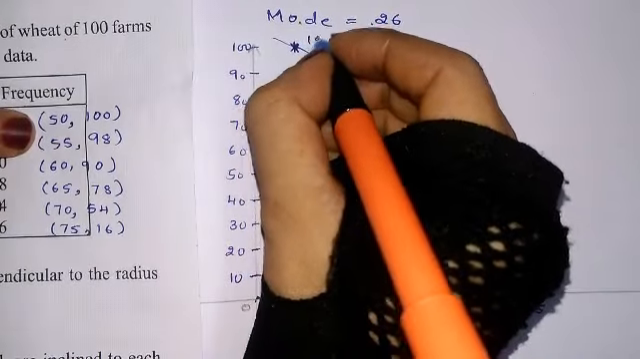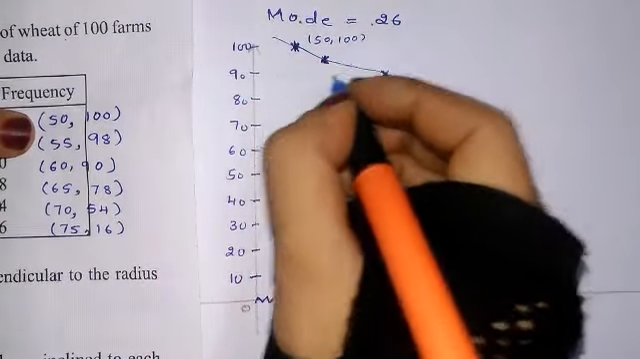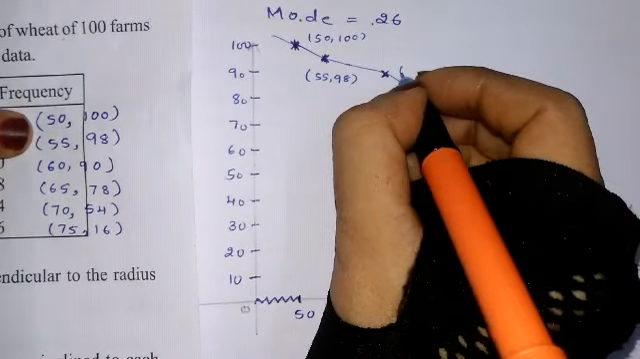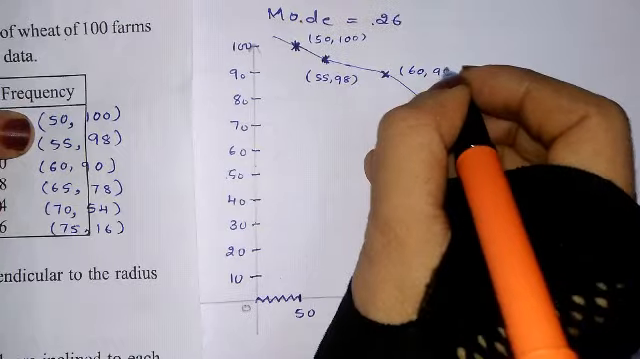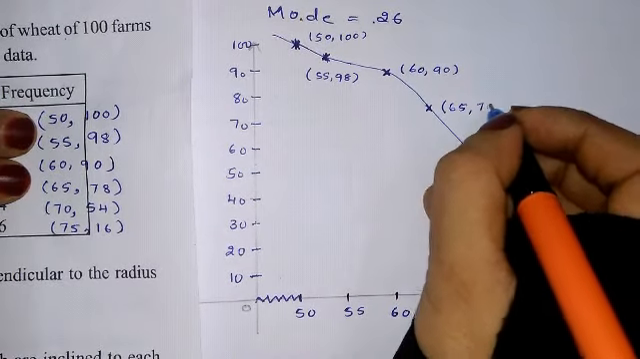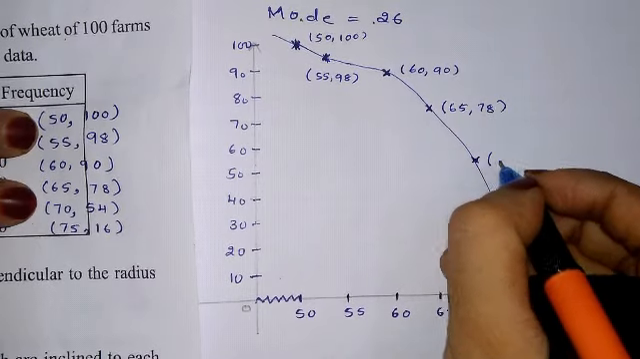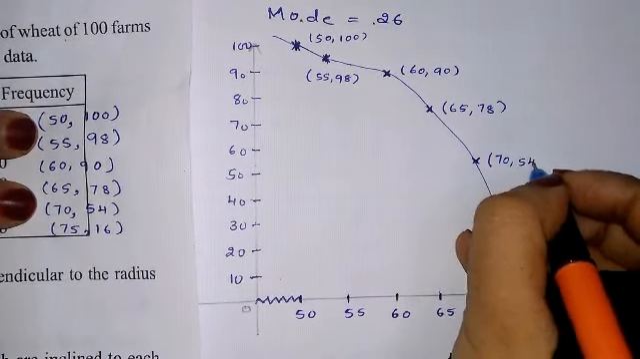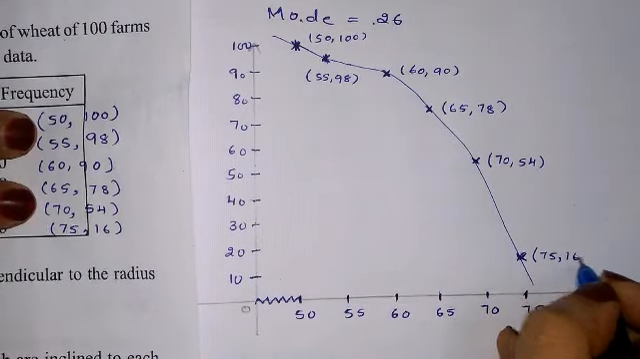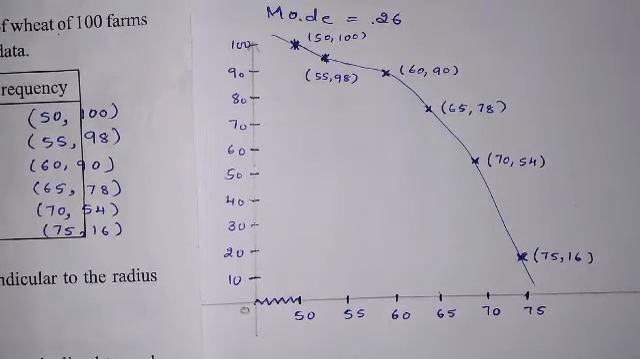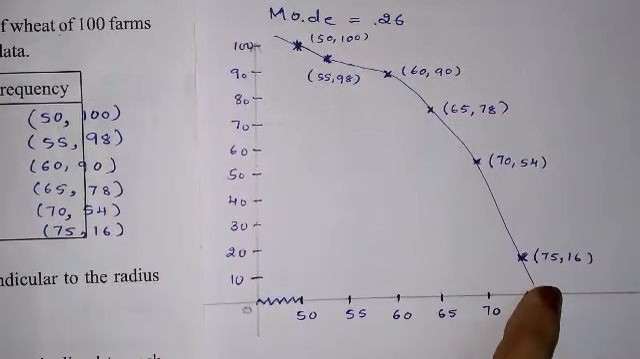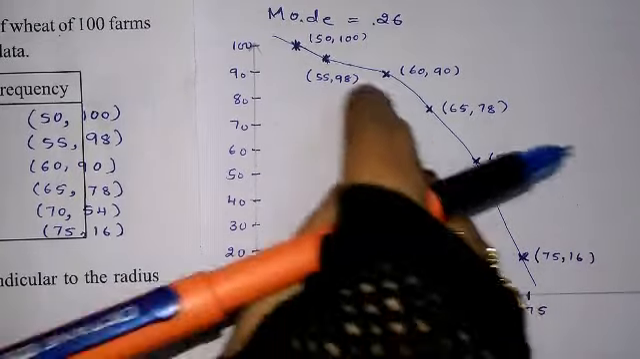This is 50 and 100. This one is 55, 98. This one is 60, 90. This one is 65, 78, 70, 54. And last one 75, 16. This is the OG. More than type OG always up to down it will come. Less than type down to up.